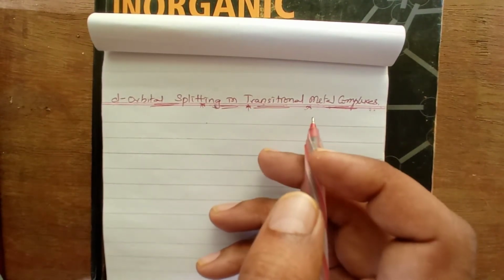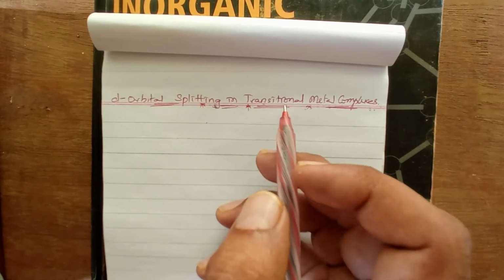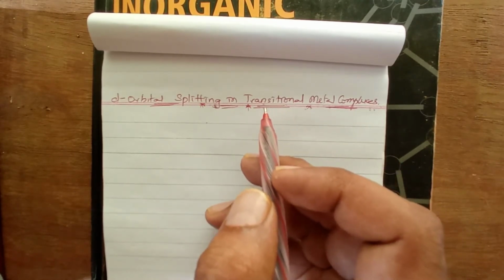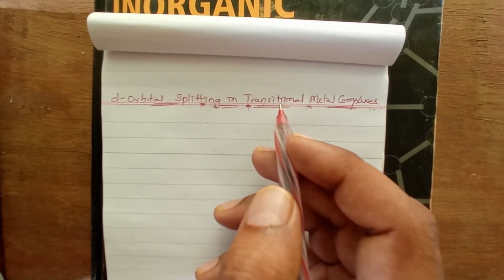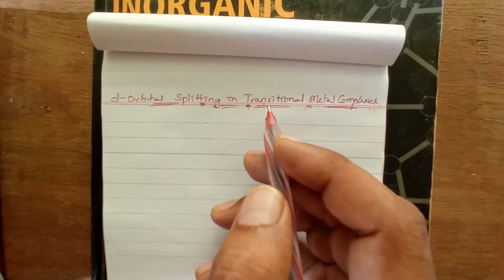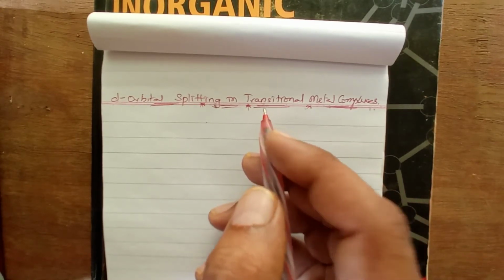This negative interaction makes the d orbitals unstable, and they will further go for splitting. They split to gain stability. The d orbitals will participate in splitting.